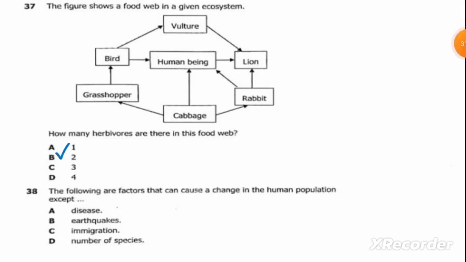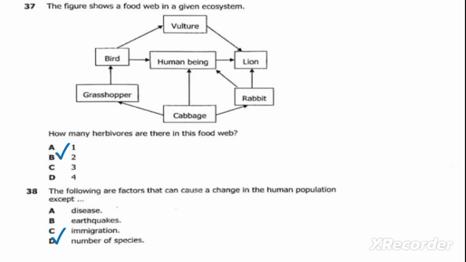We move on to the next question, which is question 28. The question reads, the following are factors that can cause a change in the human population except: A, disease, B, earthquakes, C, immigration, D, number of species. So number of species cannot affect the human population.